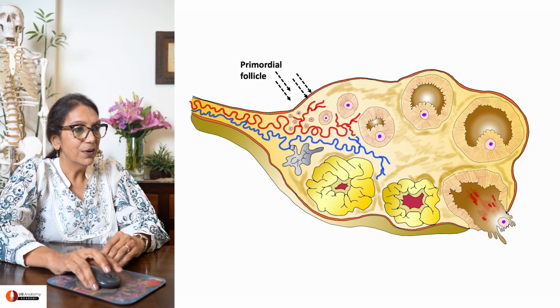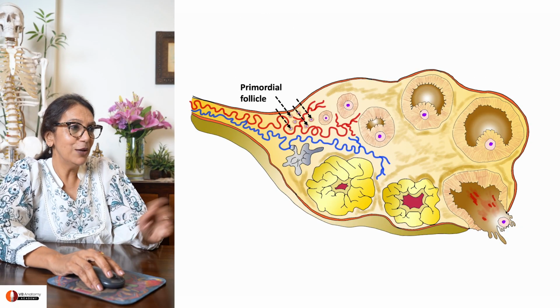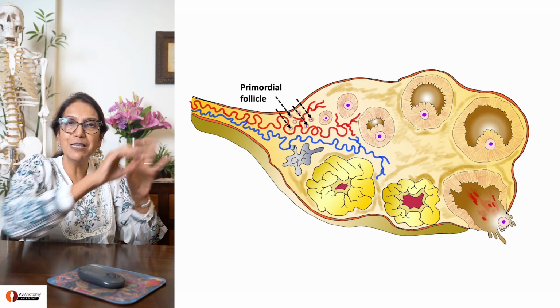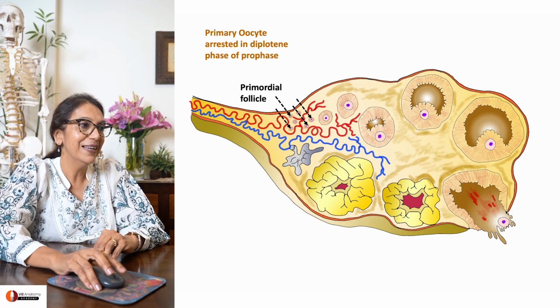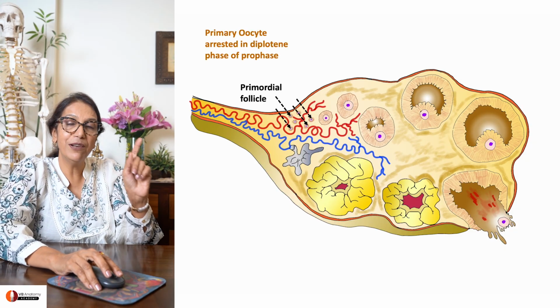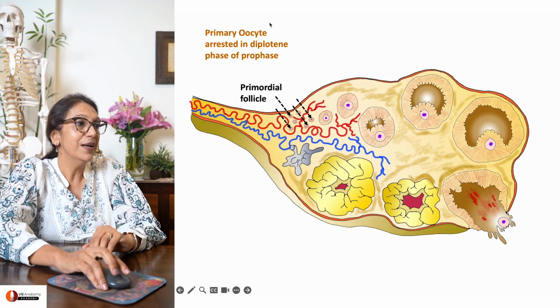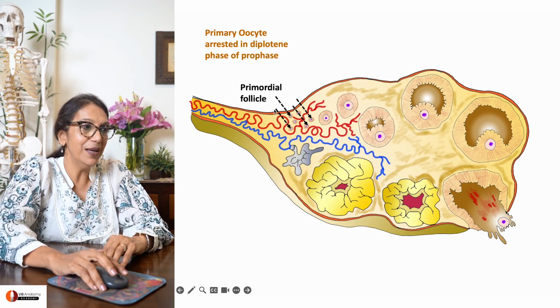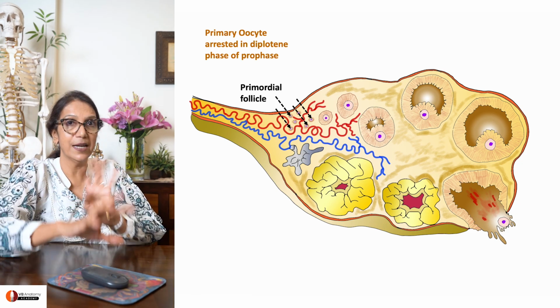Okay. So, this is a section of the ovary. Can you see how beautifully there are primordial follicles getting formed just below the surface of the ovary? Each primordial follicle has in its core a primary oocyte arrested in diplotene phase. So, that's the stage at which we are now.